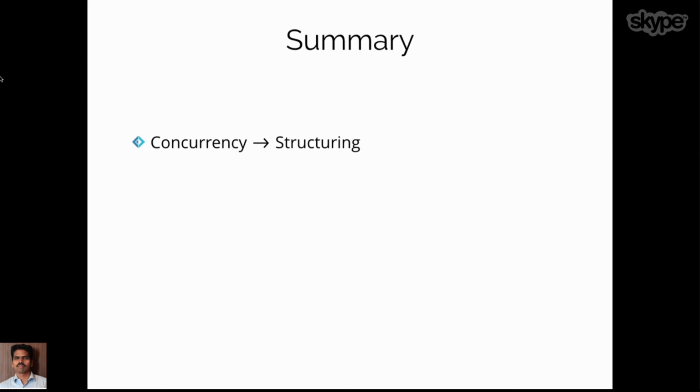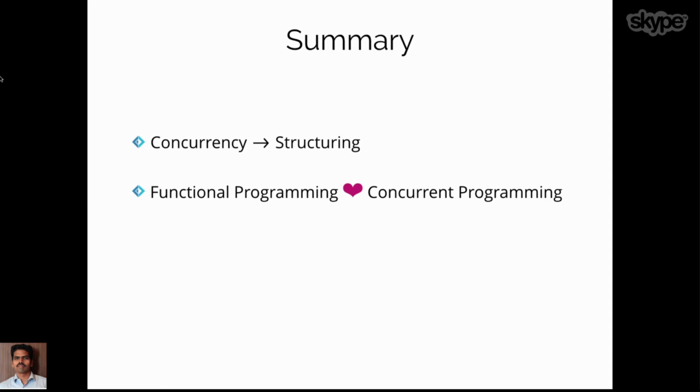If we do that together, concurrent programming becomes very natural, like functional programming, and it is very close to it. It's just a matter of putting some more abstraction on top of whatever we have done, and we can make things concurrent with less code.